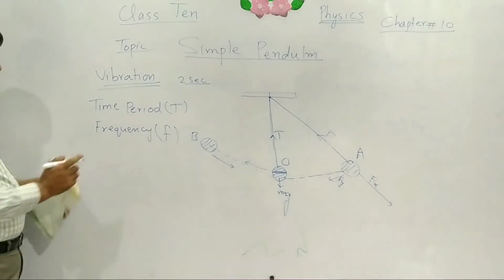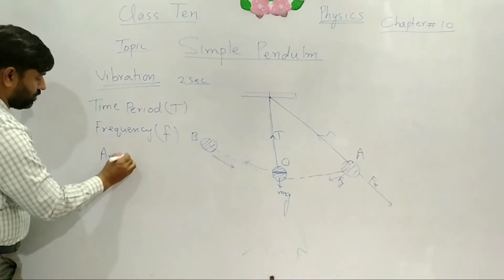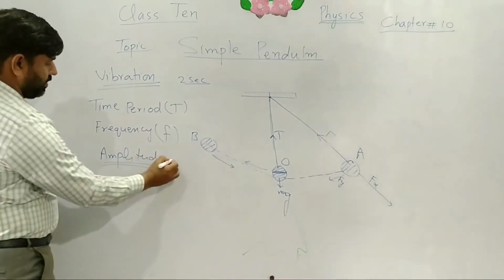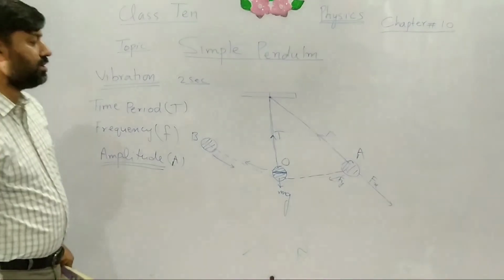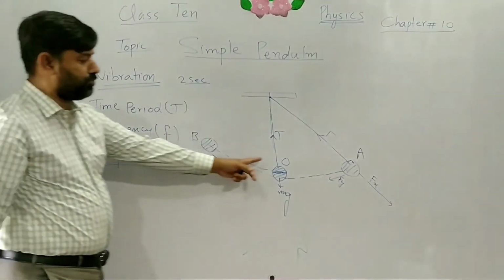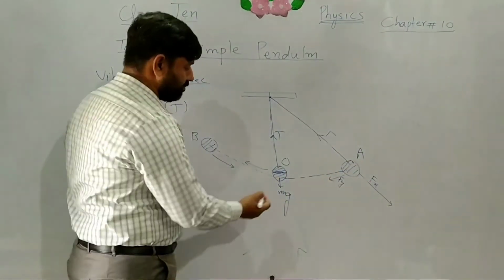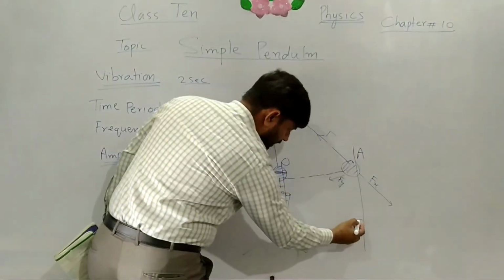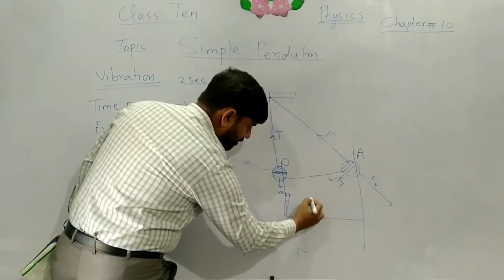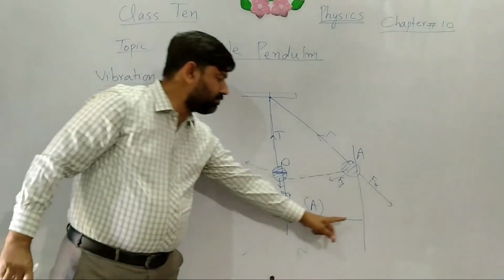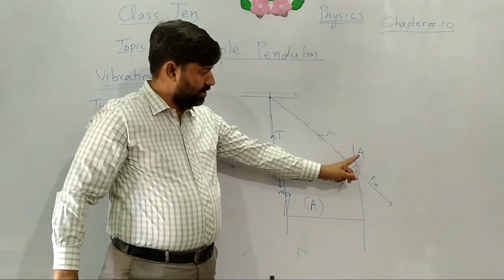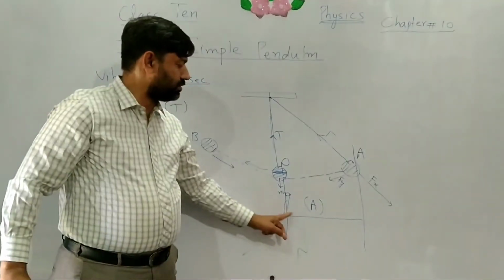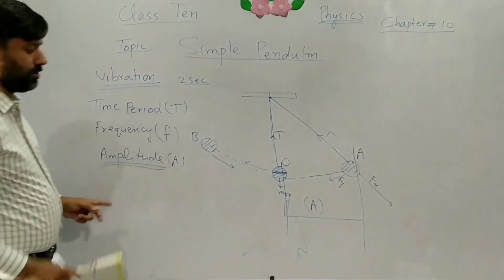Another term here is amplitude. Amplitude is denoted by A, and it is the maximum displacement from the mean position to the extreme position. For example, in the simple pendulum, this is the mean position and this is the extreme position A, and this distance is called amplitude, or it is the maximum distance. The ball will move toward A, the last position, that is the maximum position, and from here to the mean position, this distance is called amplitude.